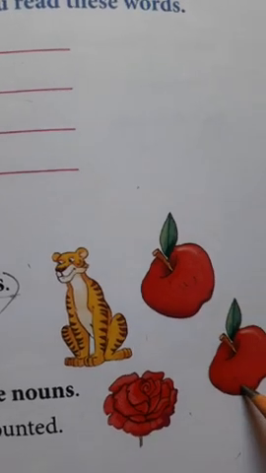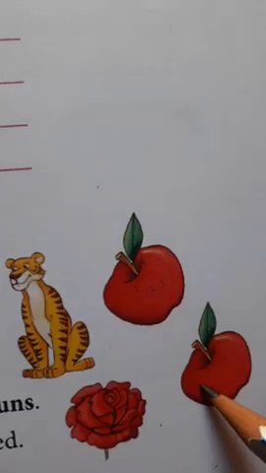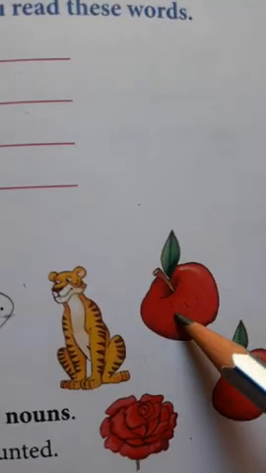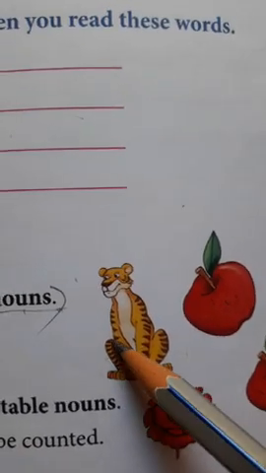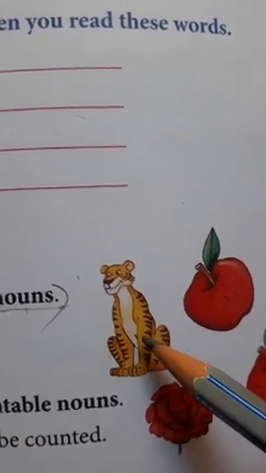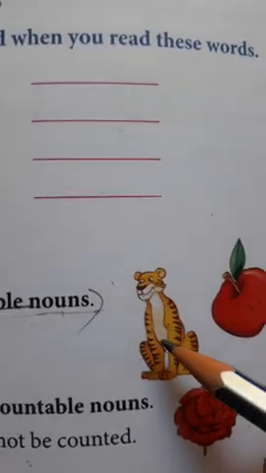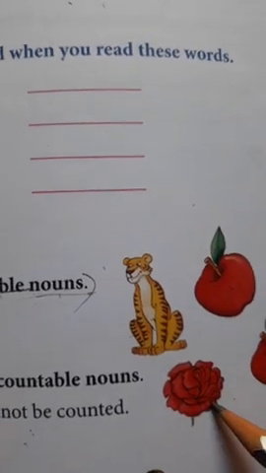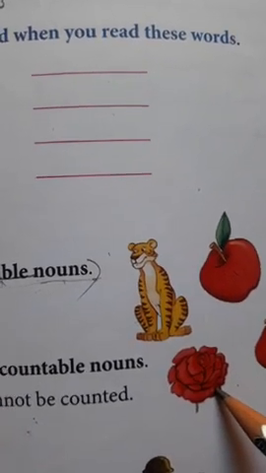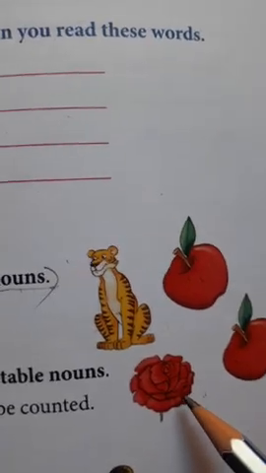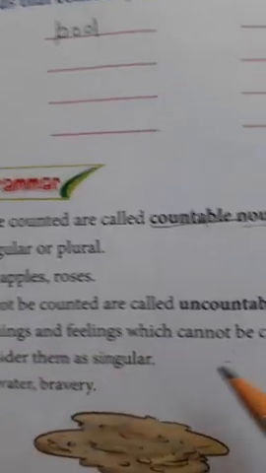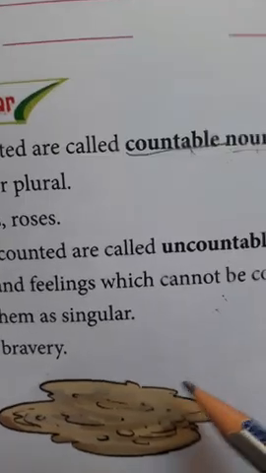One, two, we can count them, which means this is a countable noun. Tiger, here only one is there, but we can also count it. Rose, this is also one, but we can count it. Now, just tell me, can you count this one?